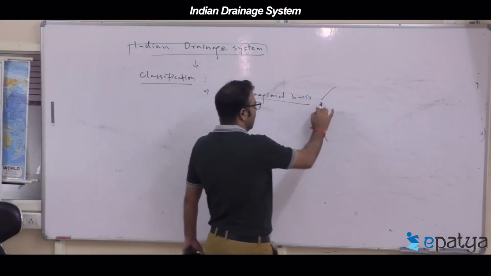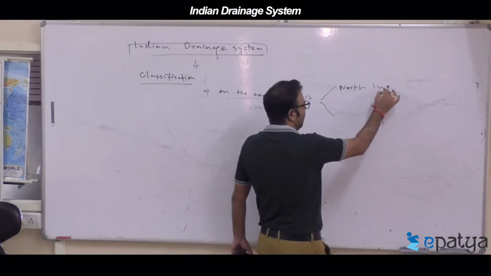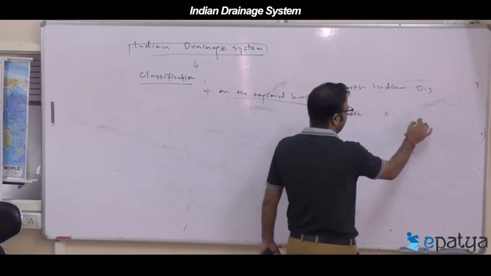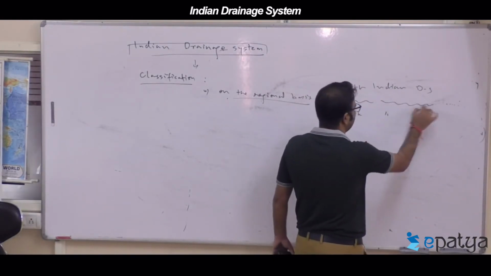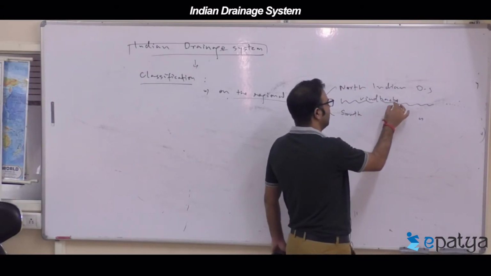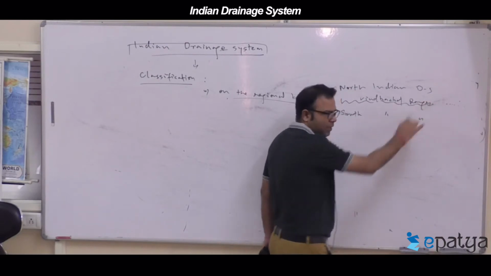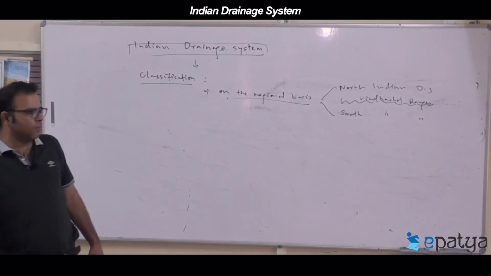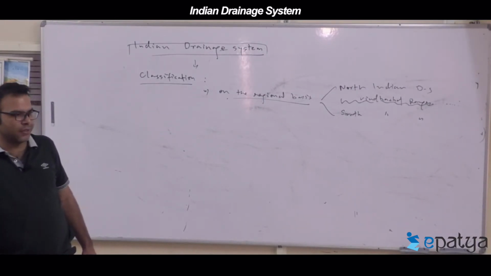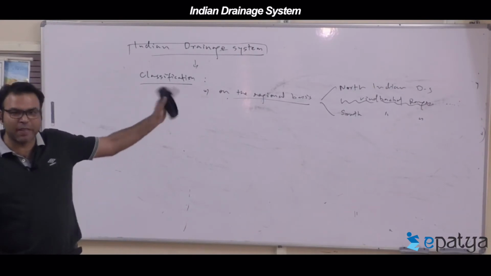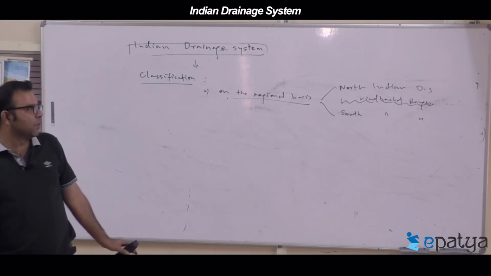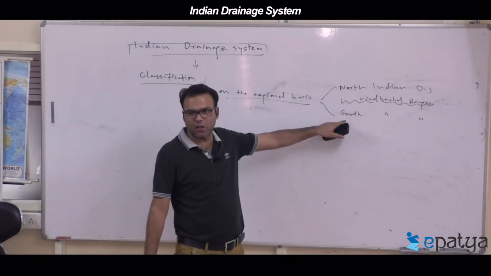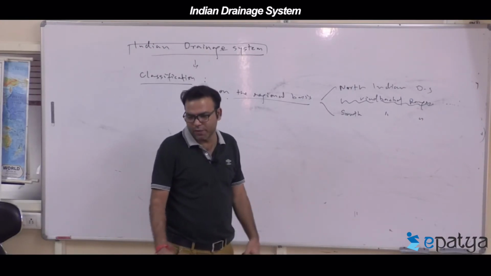So two types: North Indian drainage system and South Indian drainage system. And the divide between them is which range? Vindhyachal ranges. If you look at the geography, the Vindhyachal ranges act as a divide. Above Vindhyachal is the North Indian drainage system and below Vindhyachal is the South Indian drainage system, irrespective of the orientation. It roughly matches the Himalayan drainage system, and this matches the peninsular drainage system.